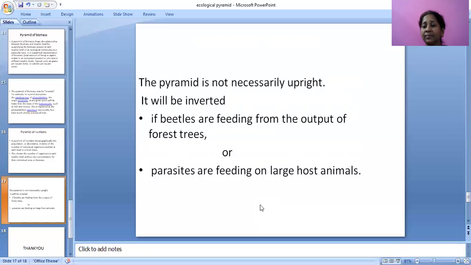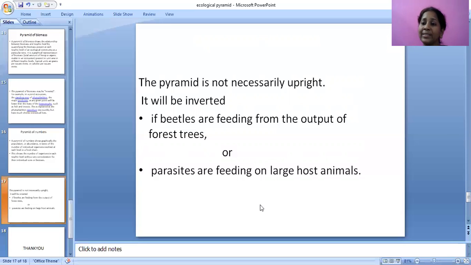Likewise. Then, how much biomass is present at the producers level? How much biomass is present at the primary consumer level? How much biomass is present at the secondary consumers trophic level, and how much biomass is present at the tertiary consumer level. That is about the pyramid of biomass.